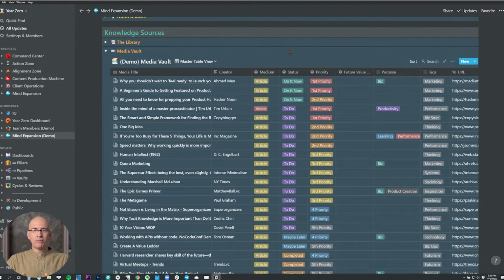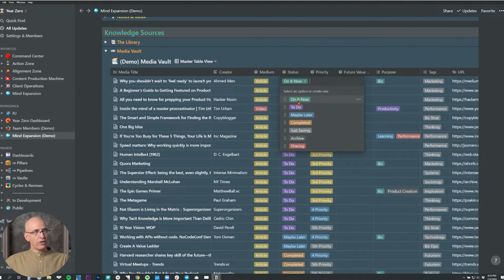So you don't have to worry about transfers and movement between apps, in which you inevitably lose some of your notes and highlighting. And also, beyond what Pocket or Instapaper can do, it lets you really structure a hierarchy and priority level of what you're going to read in what order. So as it's coming in, and I'll show you how I capture it, it lets you set a status, and the status here, we have "On it" now, which means this is what I'm doing. I'm engaged with this piece of content at the moment.